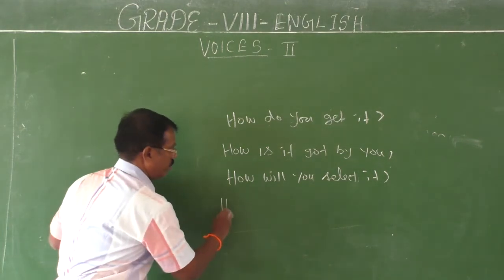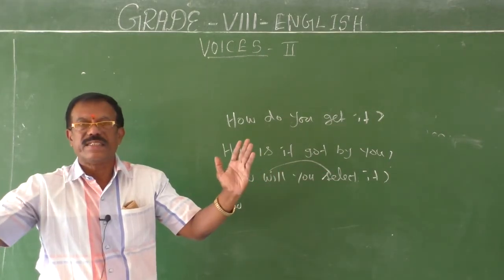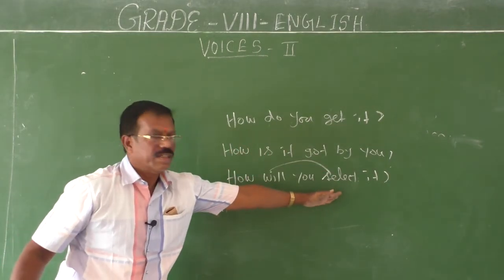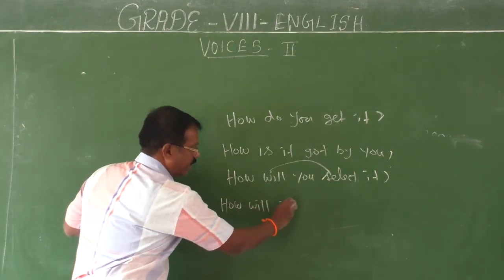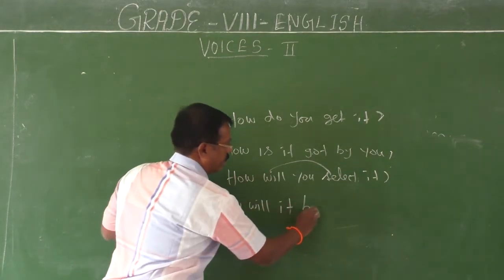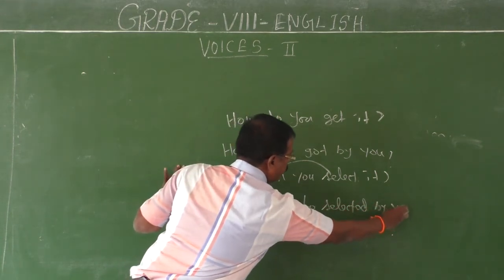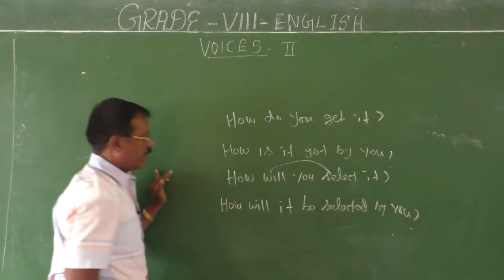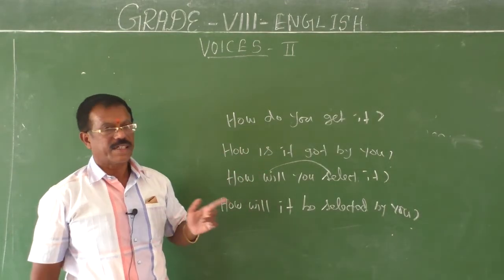See, how, then will plus select should be split. Then bring the subject in between. How will it be selected by you? This is the question. How will you select it? How will it be selected by you?